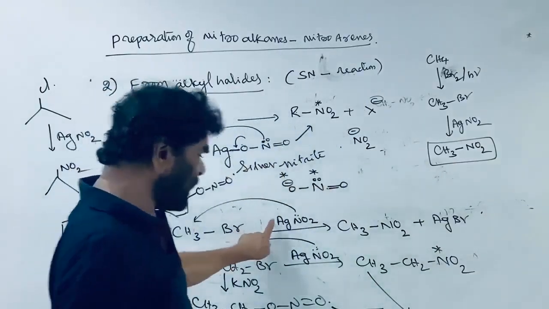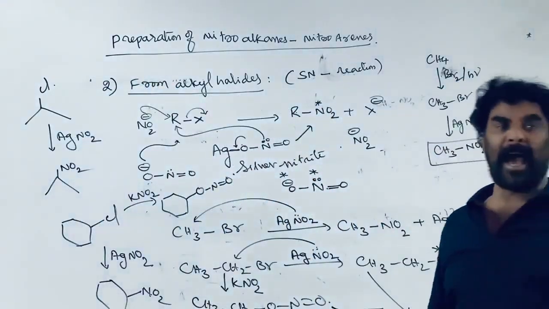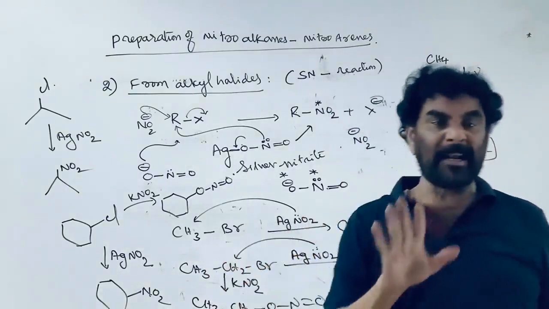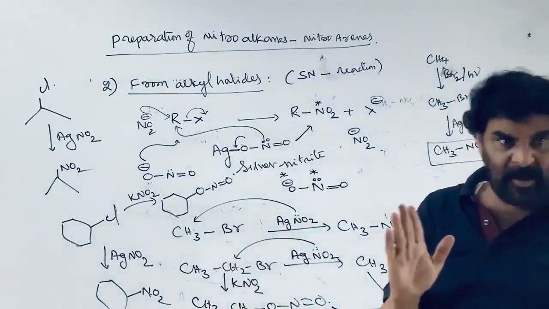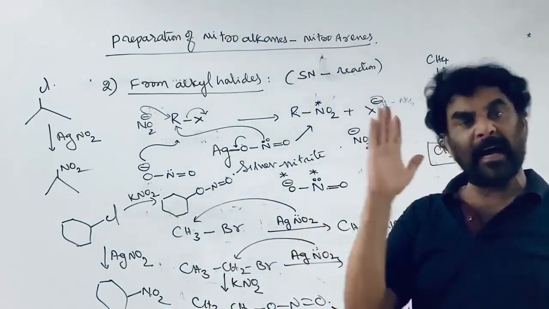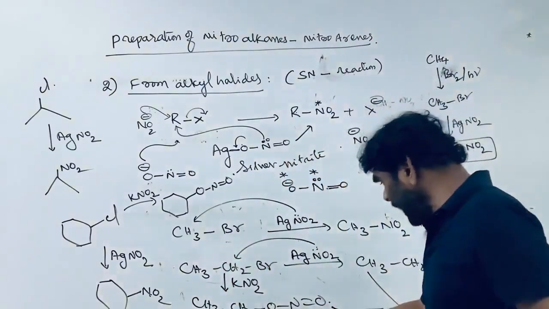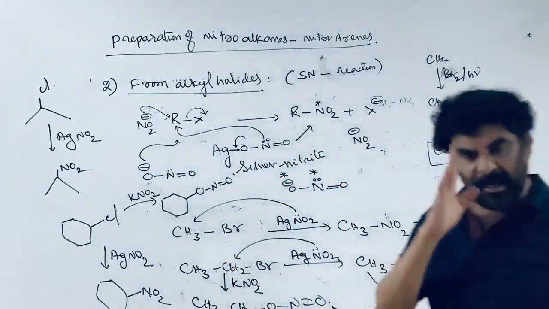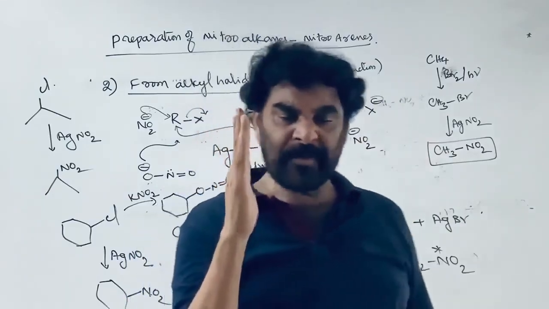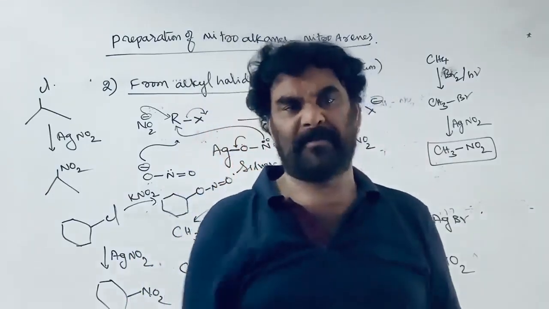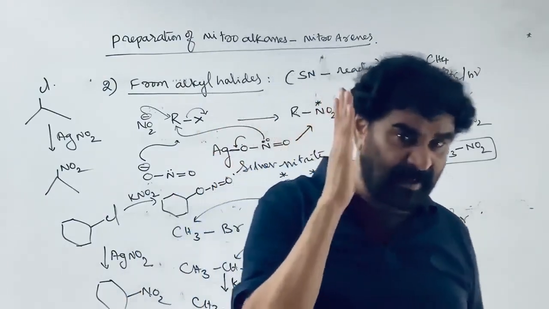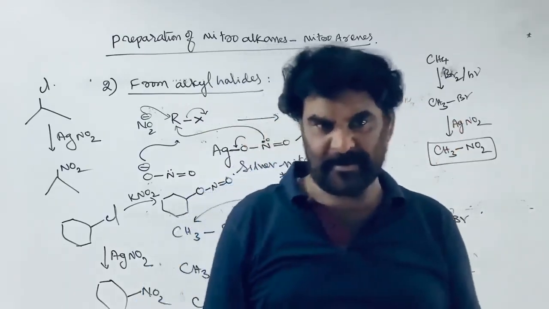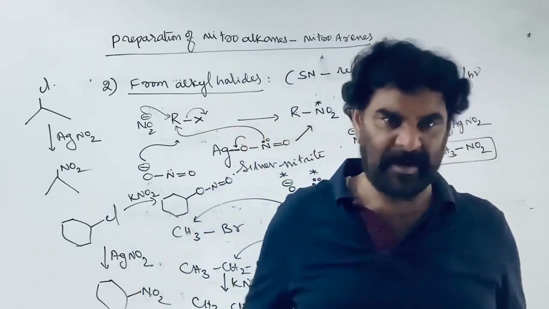So silver nitrite is used to convert the alkyl halide into nitroalkane, and potassium nitrite is commonly used to convert the alkyl halide into nitritoalkane or alkyl nitrite. Alkyl nitrite and nitroalkane are functional isomers. See, nitro group and nitrito group are both functional groups. For our convenience in IUPAC naming they are taken as substituents, but they are functional groups, remember.